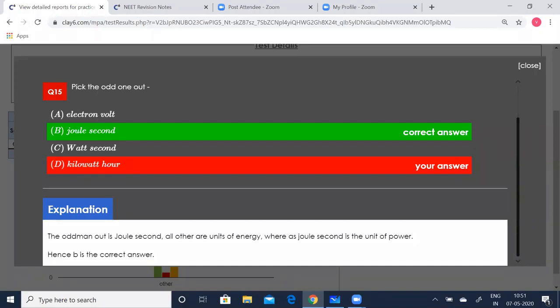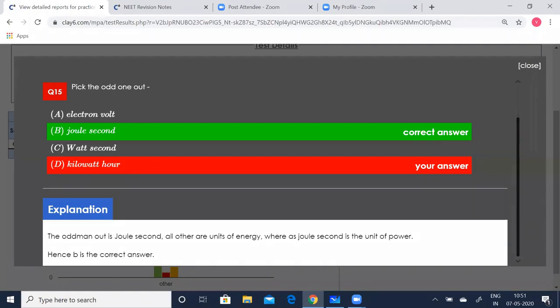I deliberately went wrong so that I could show you how the yellow, green, and red buttons look. So you can actually verify your answer and get the explanation here. The odd man out is joule second. All others are units of energy, whereas joule second is the unit of power. So B is the correct answer.